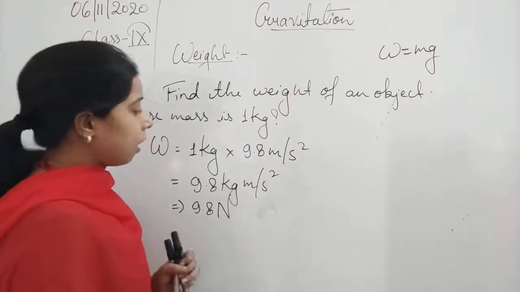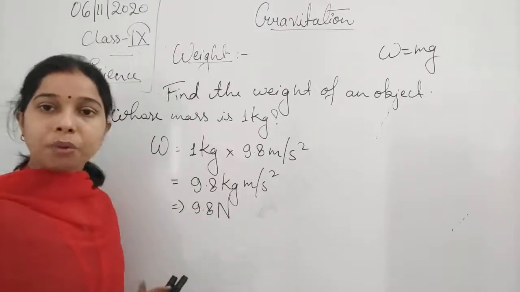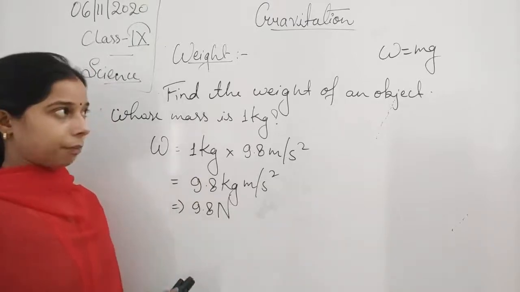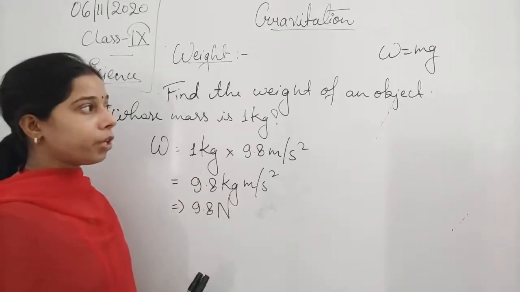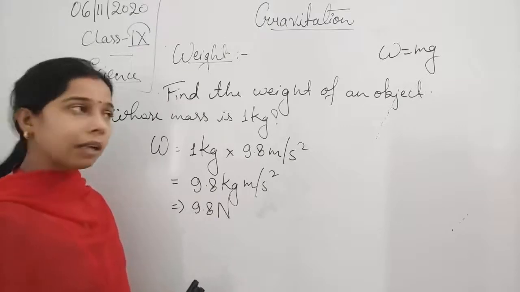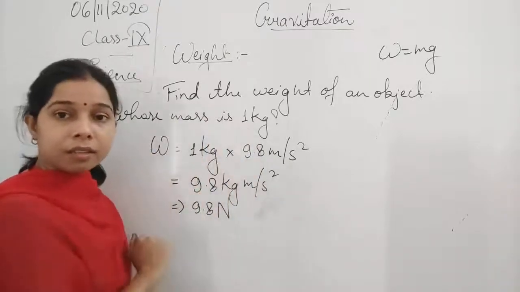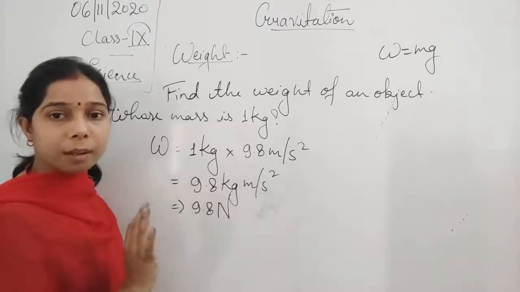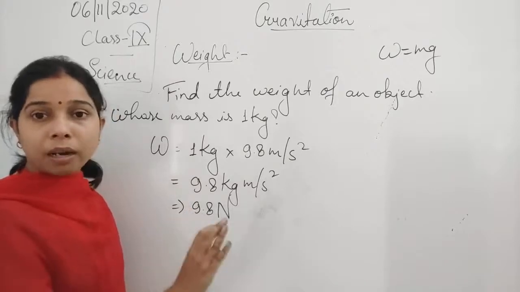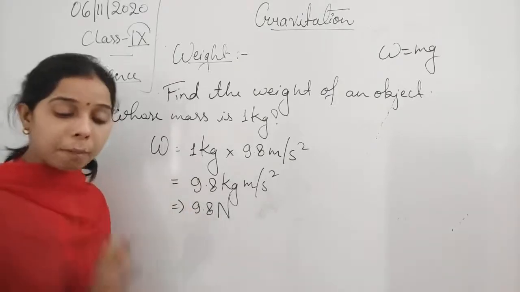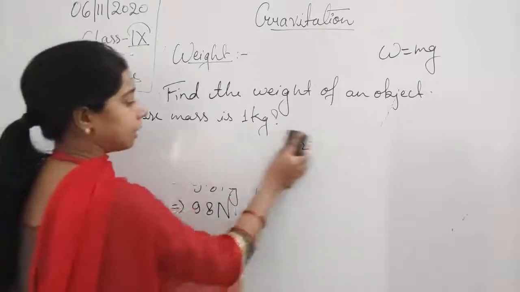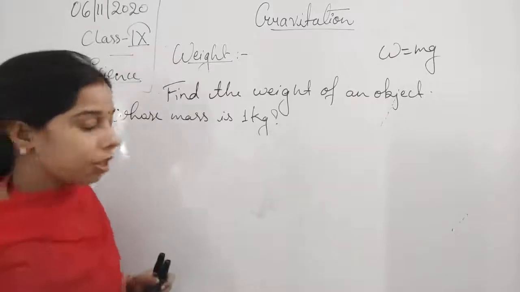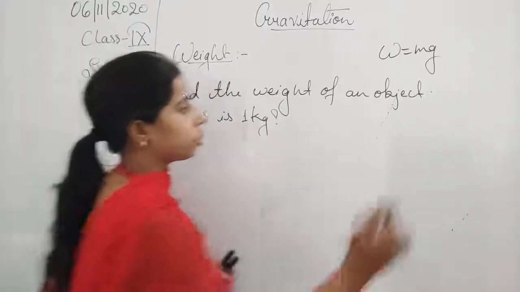Now you see, students, we have discussed what the weight is, and how we can calculate the weight with the help of the mass and the acceleration due to gravity. If an object is placed on the earth and its mass is given as 1 kg, then you are able to find it easily. If it is not mentioned where the object has been kept and only the mass is given, you are able to find the weight of the object. But if the same object is kept, weight of the object whose mass is 1 kg, weight of an object on